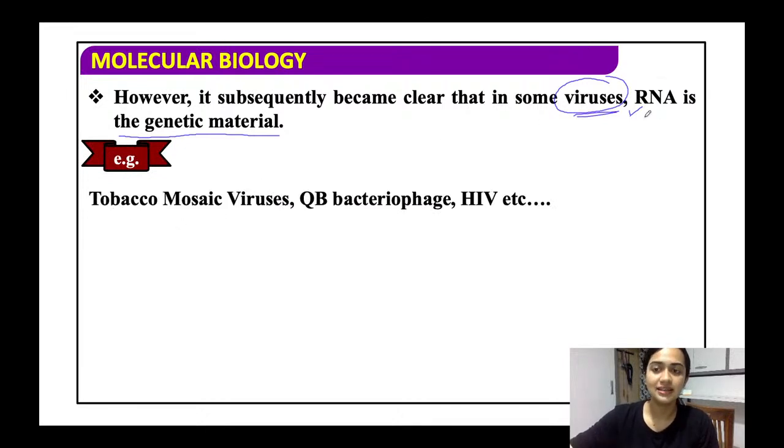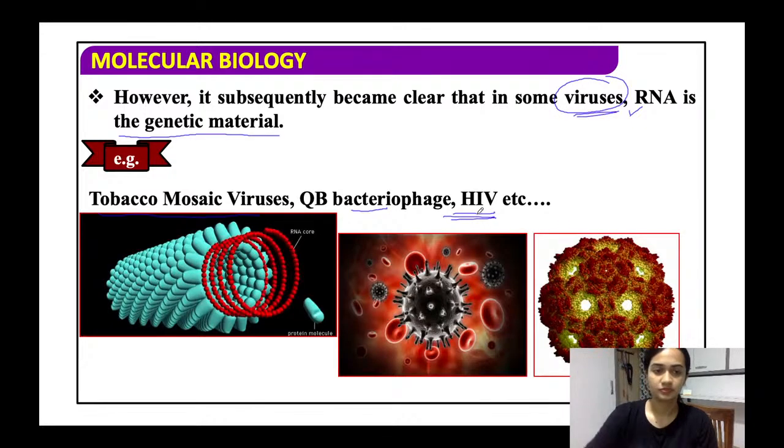Examples of RNA as the genetic material are the tobacco mosaic virus, the bacteriophage QB, and the HIV virus, which causes AIDS. All right. So this is a picture of the tobacco mosaic virus. This is of the bacteriophage, and this is the HIV virus.